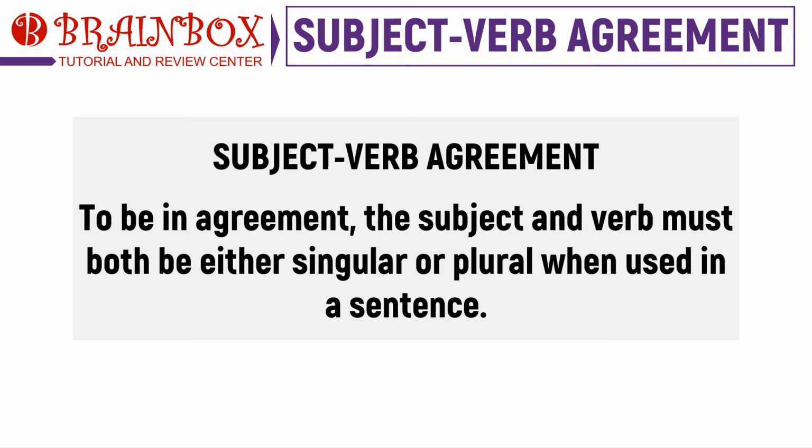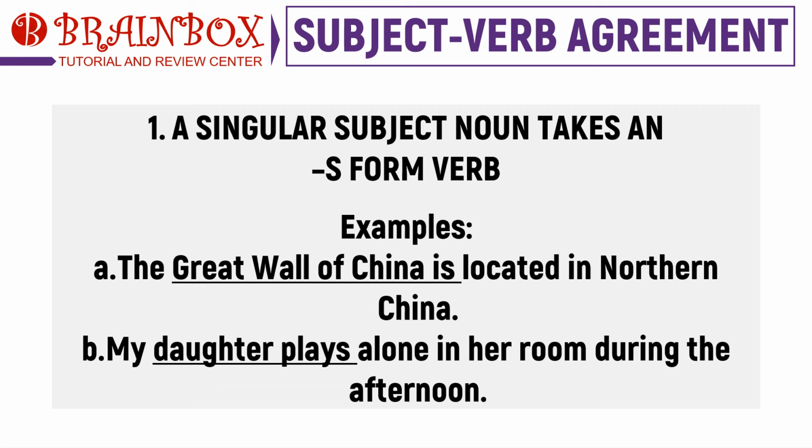The first rule we must remember in a subject-verb agreement is that a singular subject takes an S form of verb. We can recall in our previous discussion that verbs in singular form have an S at the end to denote singularity. Refer to the examples on the screen. The Great Wall of China is located in northern China. My daughter plays alone in her room during the afternoon.